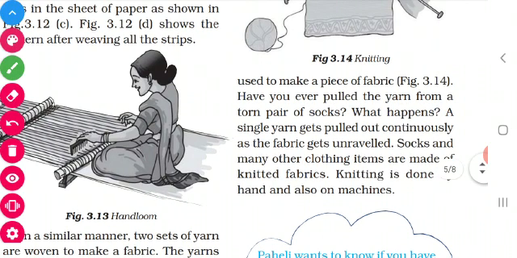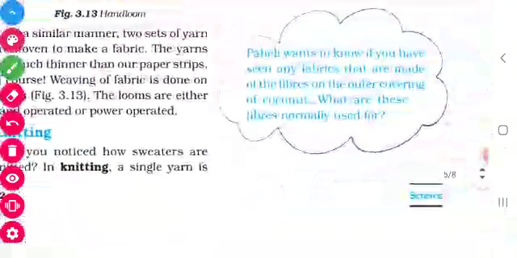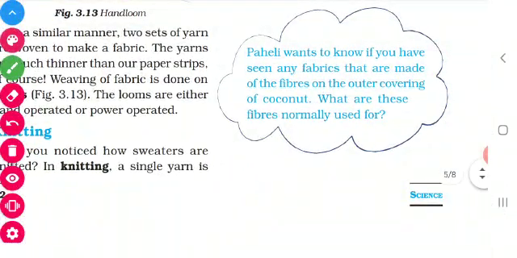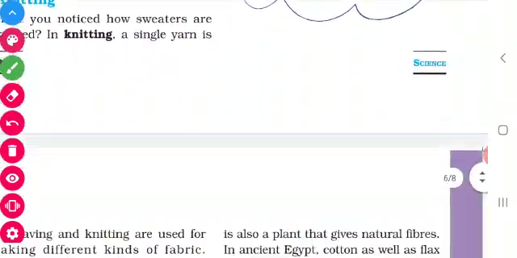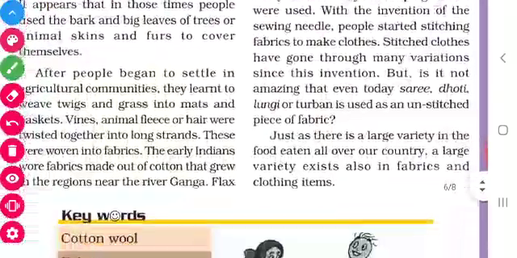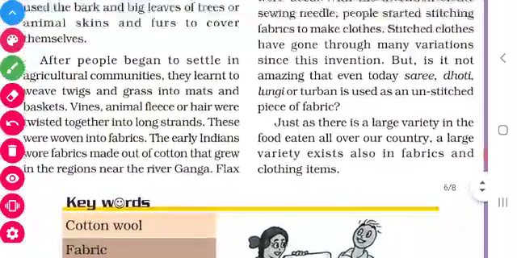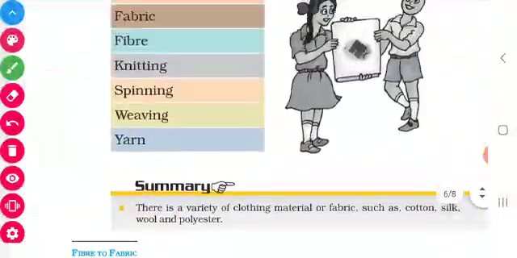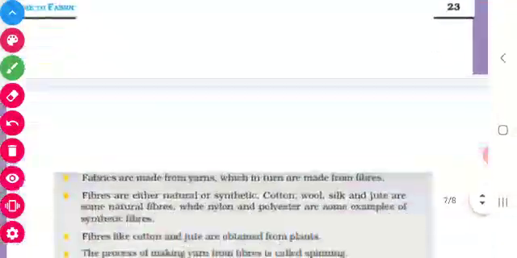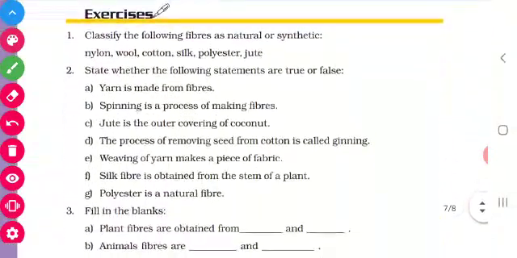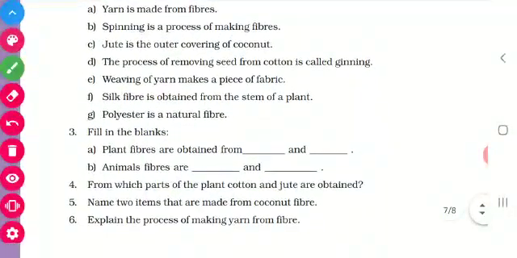Then sweaters also. Okay children, then the use of coconut is also given. The outer covering of coconut is also used as fiber. It is used for making ropes and mats. With this we have completed the third chapter fully. Some keywords and a summary are given. Go through the summary and complete the book back exercises also.